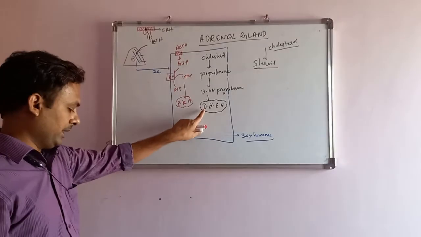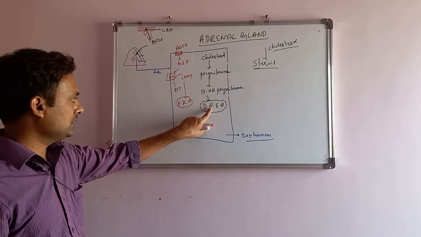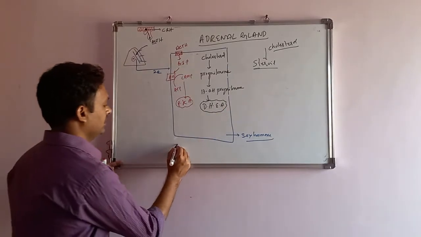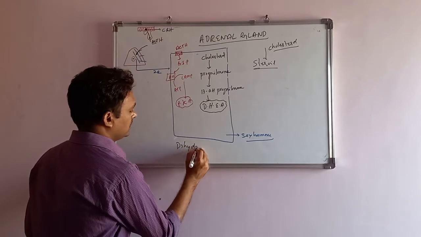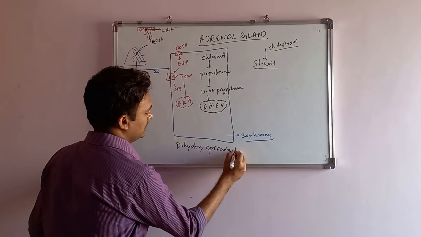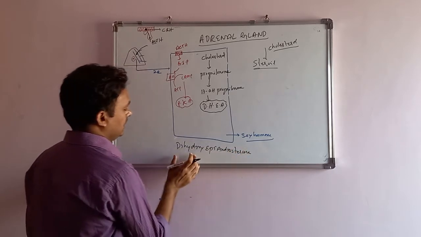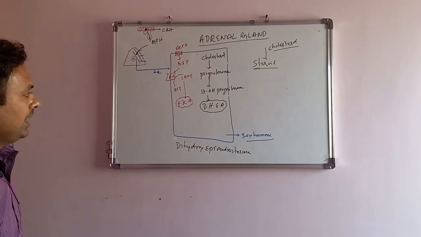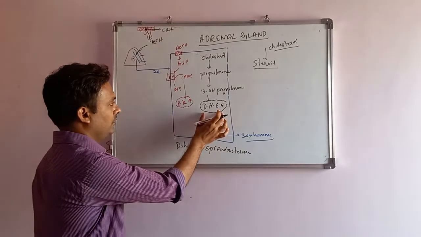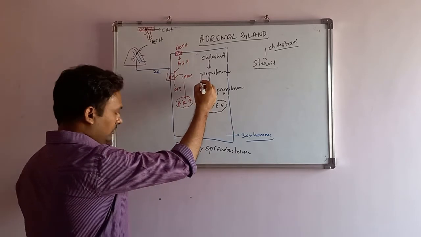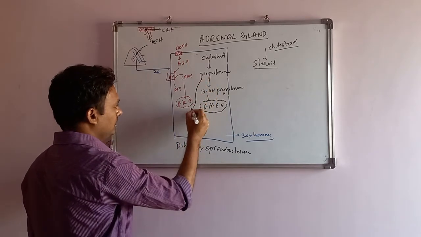DHEA is dehydroepiandrosterone. This is one.